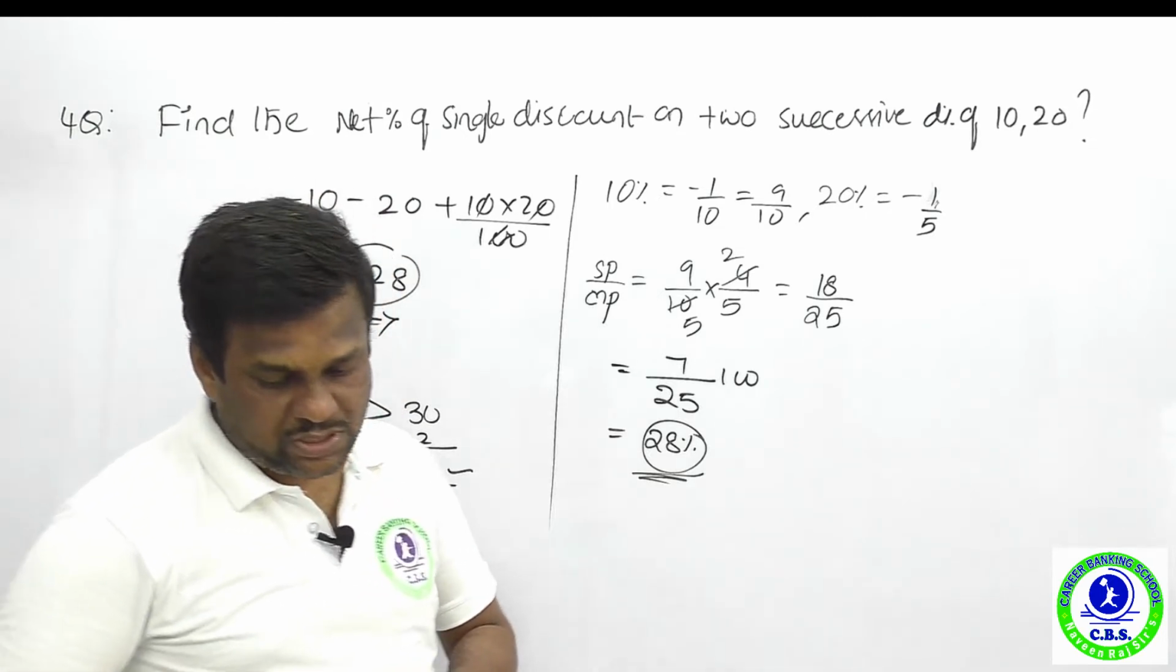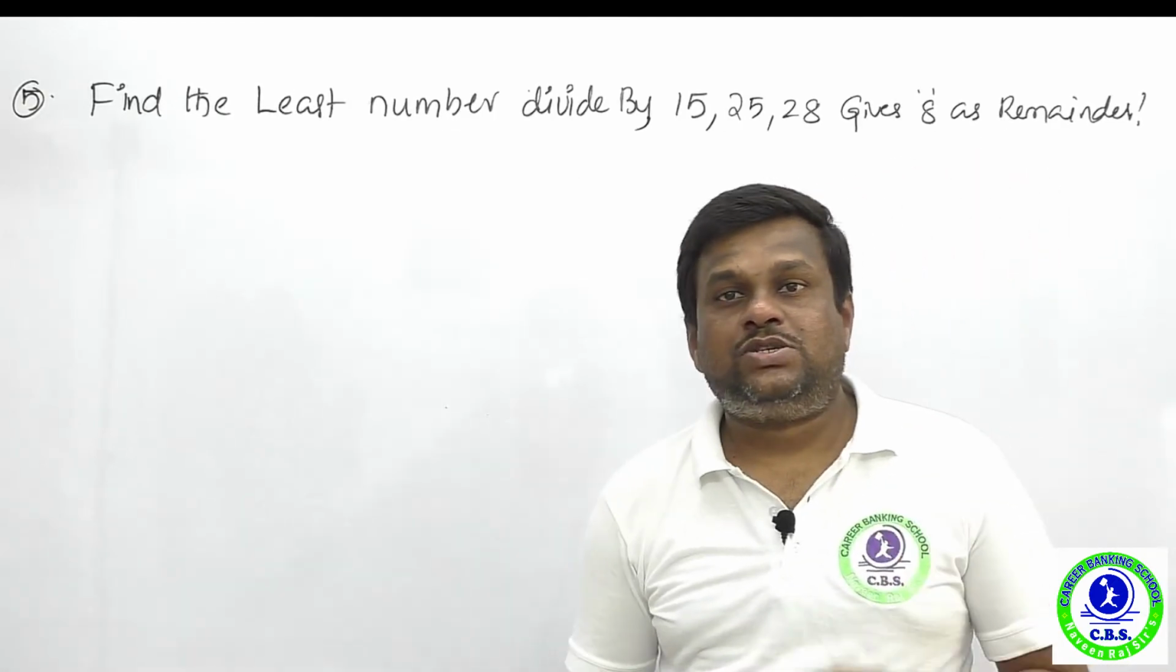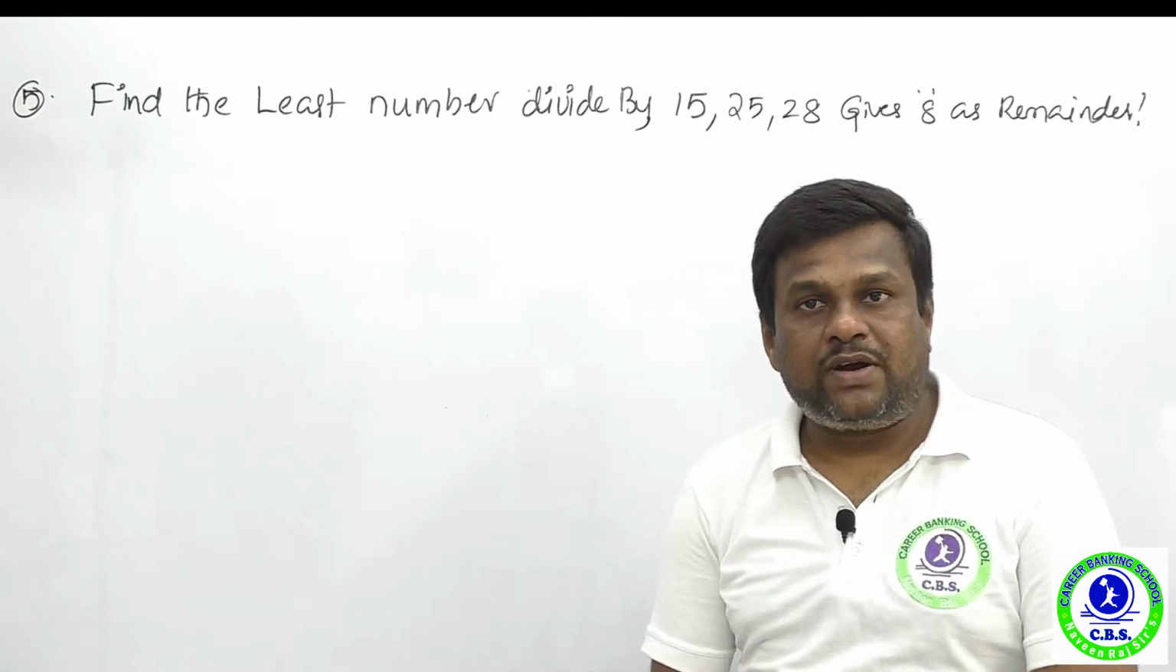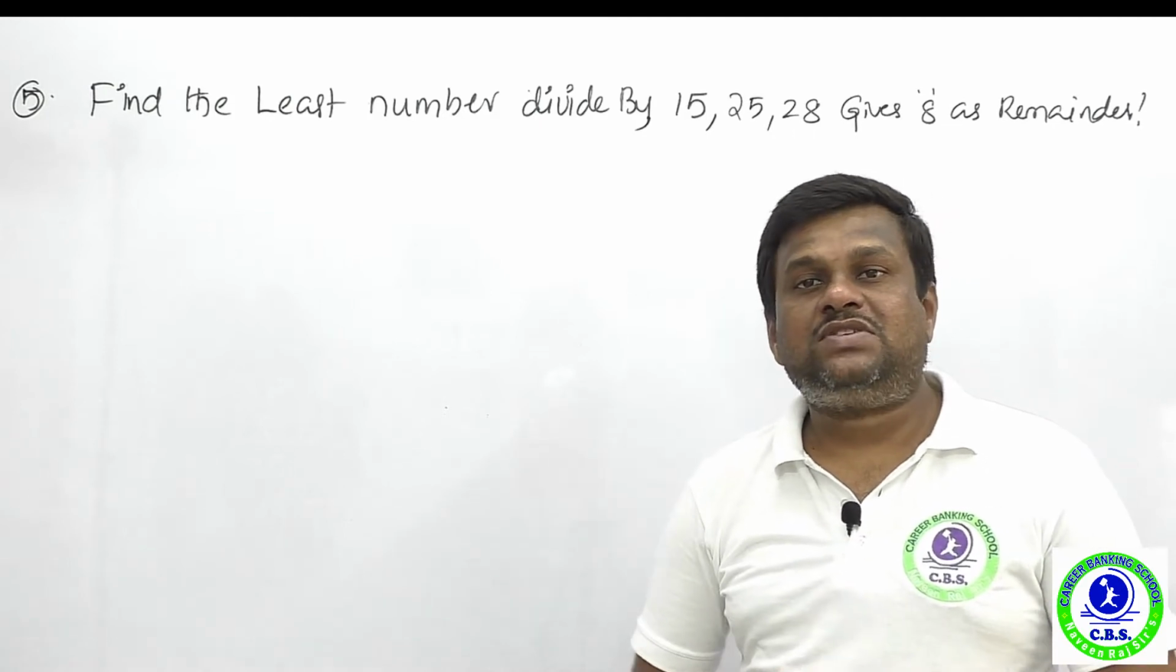Next, let us discuss the next question on the same exam. Find the least number which, when divided by 15, 25, 28, gives remainder 8.